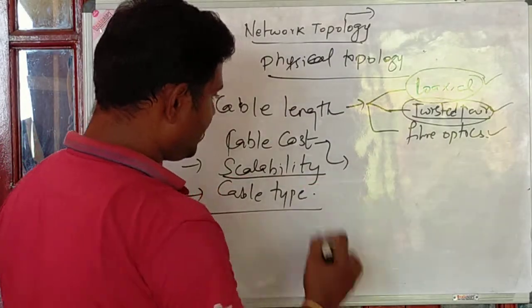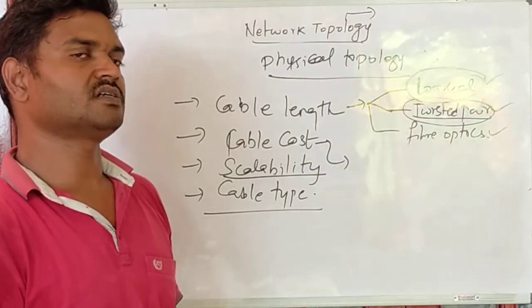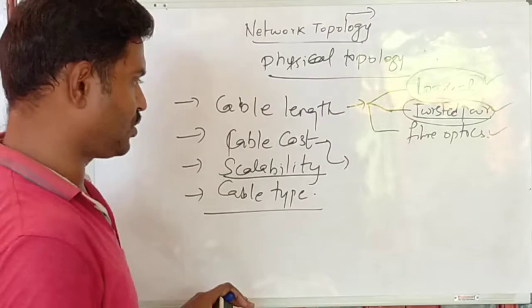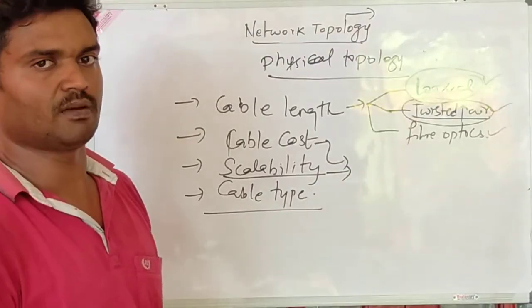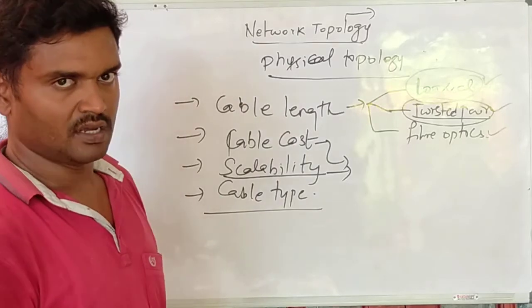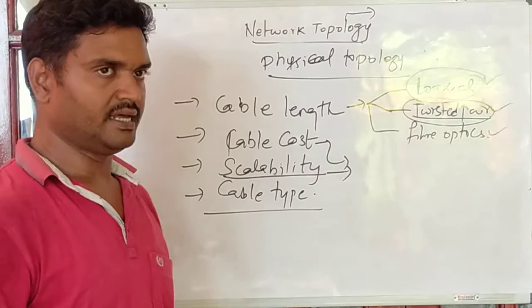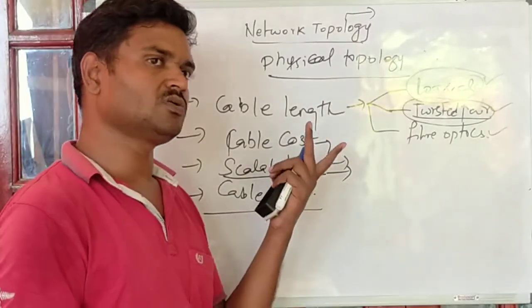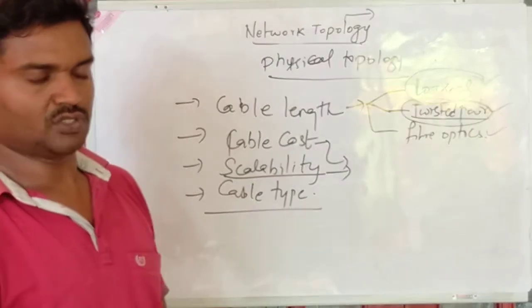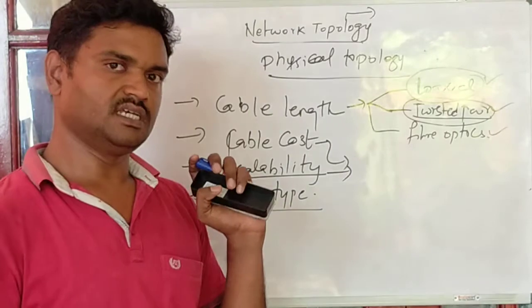And in terms of scalability, which topology is good? If you take scalability of a network, then star topology plays an important role. Scalability can be easily done, and purely depends on the number of ports available in the central controller. If you have 64 ports on a switch, you can connect 64 systems. In bus topology also, scalability is easy to perform.